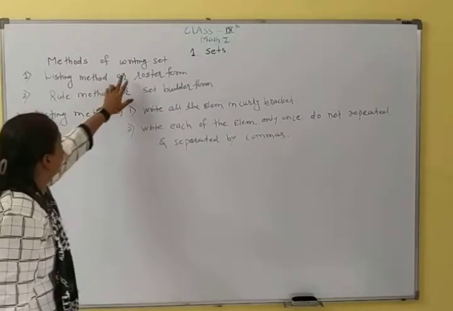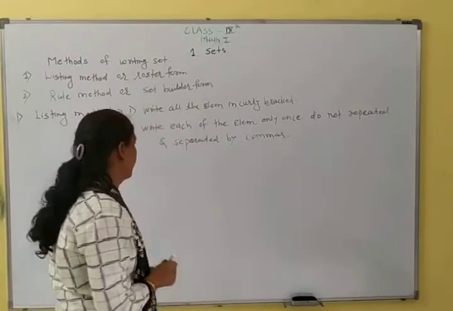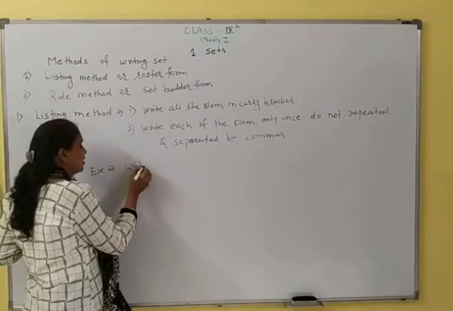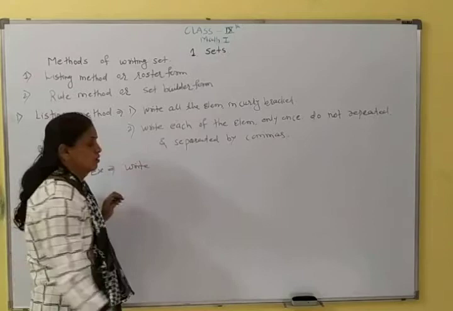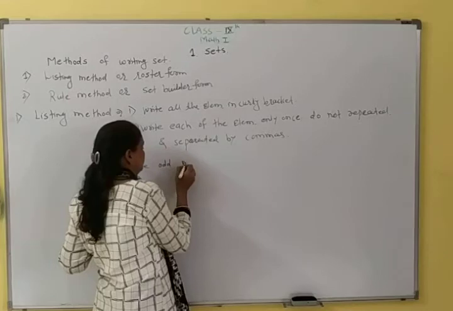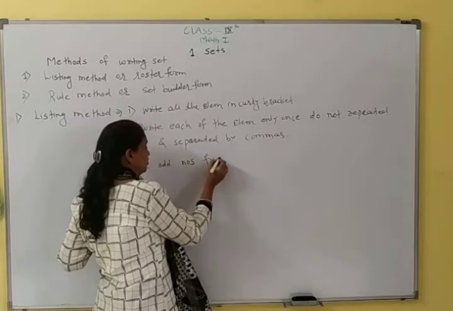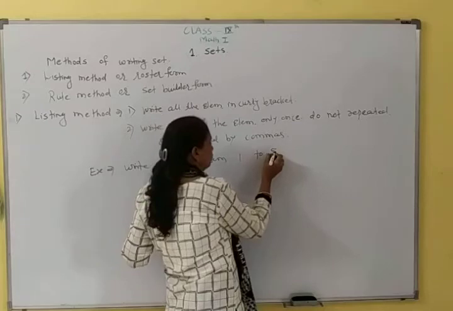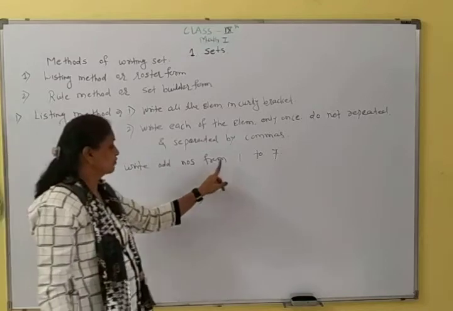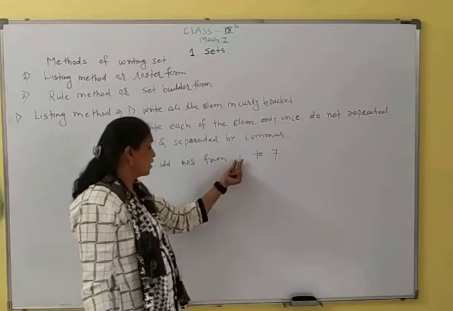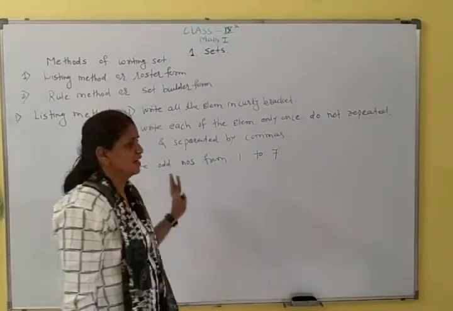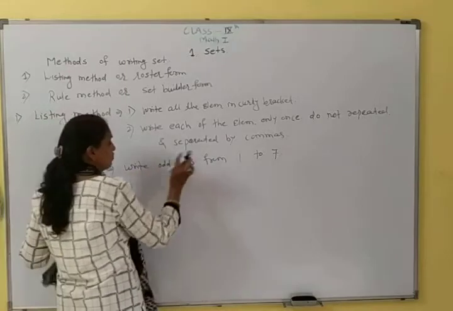In this listing method or roster form, write all the elements in curly brackets. For example, listing means list. Write odd numbers from 1 to 7. If 1 and 7 are odd numbers, then we include them; otherwise it is not necessary. Write odd numbers from 1 to 7.